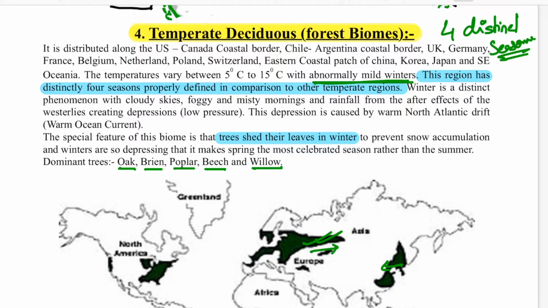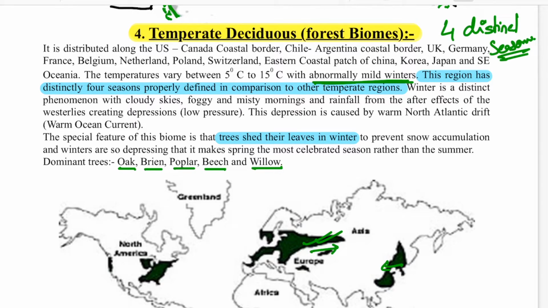And they have abnormally wild winters, and the winter is also very long. So the winter is a very depressing, foggy situation. As I told you, complete rainfall will not be there, but there will be a foggy situation, a depressing winter. So spring is very much celebrated here because they come out of the very long and depressing winter. And this depression and low pressure is caused by the North Atlantic drift, which is a cold current, and they're mainly influenced by the westerlies also.